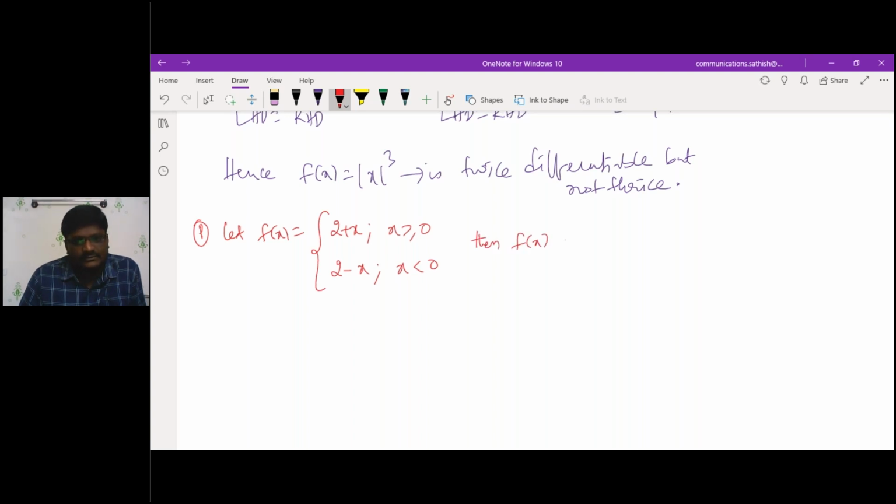Then f of x at x equal to 0 is, same as your earlier options.